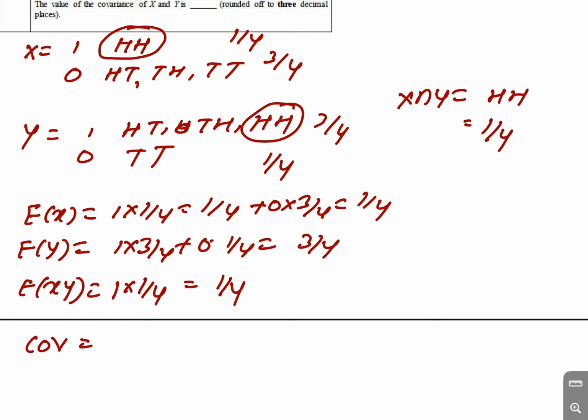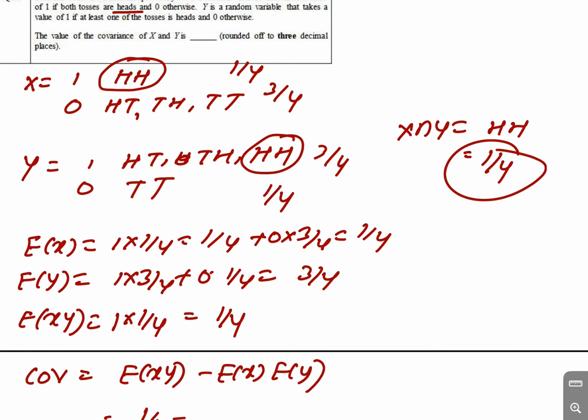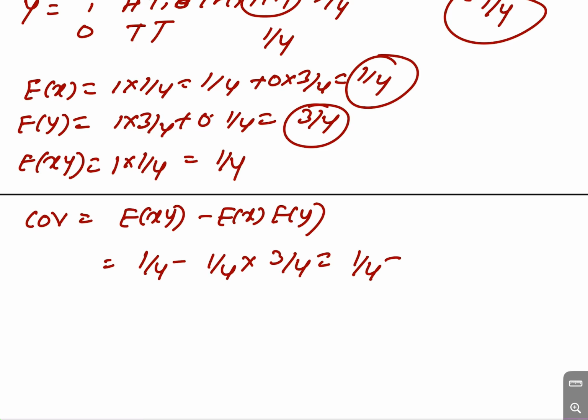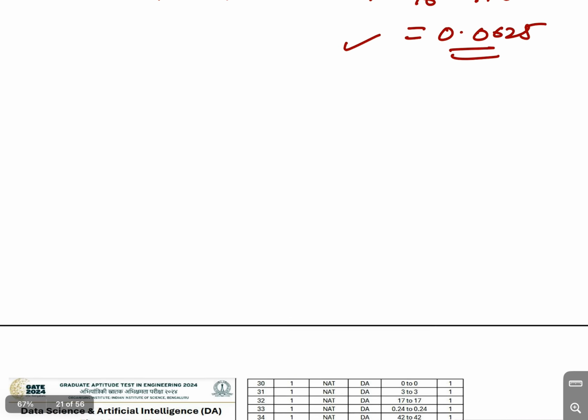So the covariance is equal to the expectation of xy minus the expectation of x into the expectation of y. Okay, so the expectation of xy is 1 by 4, minus the expectation of x, which is 1 by 4, multiplied by 3 by 4, so this is 1 by 4 minus 3 by 16, which is 1 by 16 only, and this value is equal to 0.0625. Okay, so this is the answer. So this is question number 5.